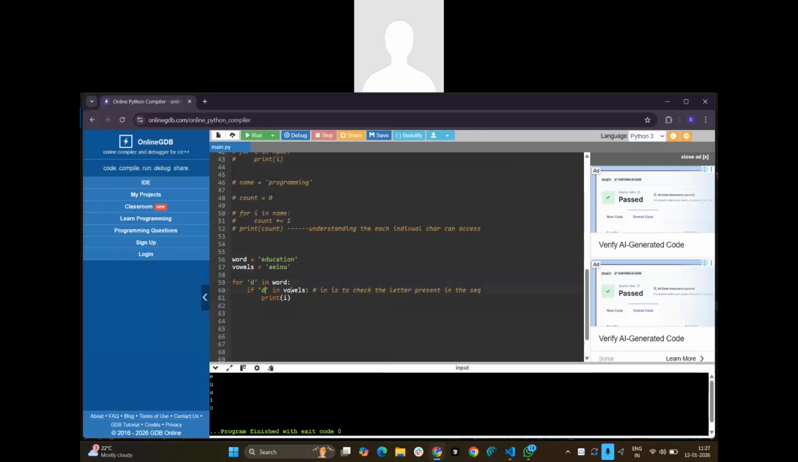So is D present in this vowels or not? No, D is not present. Then U is present. So what will happen now? False. So will it go inside this block? No, right? Then it will go to the U. That is how it will be. So the in operator is used to check whether that character or value is present in whatever we are giving. It will give the condition as a true or false value.